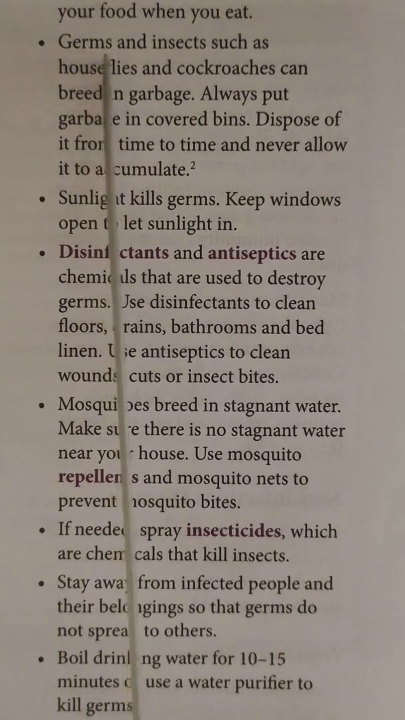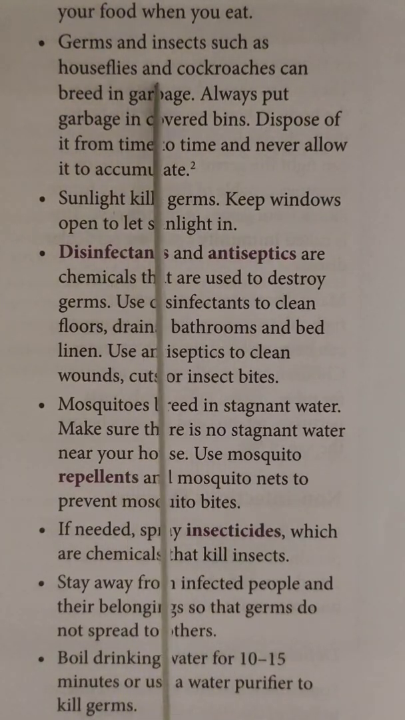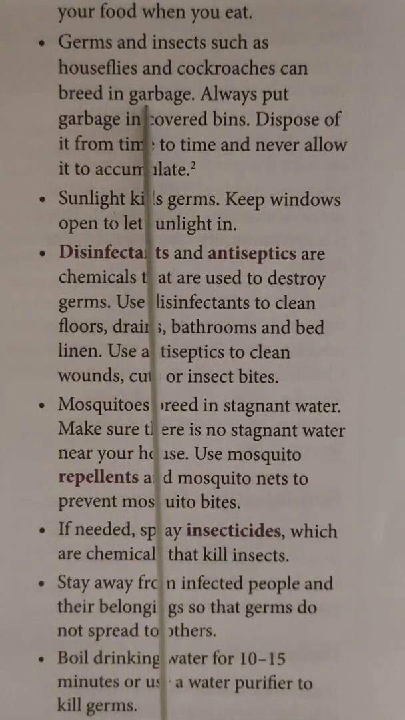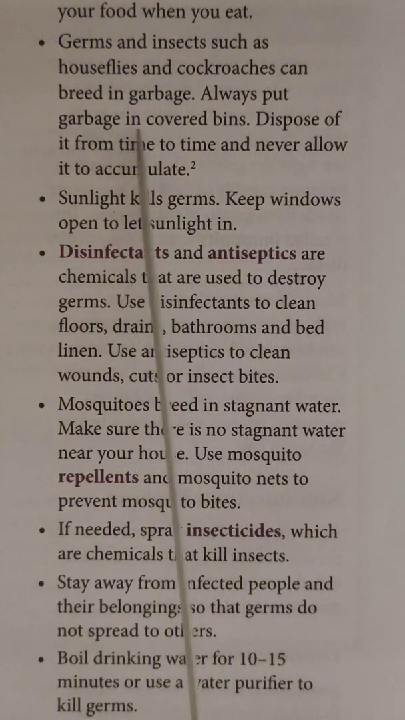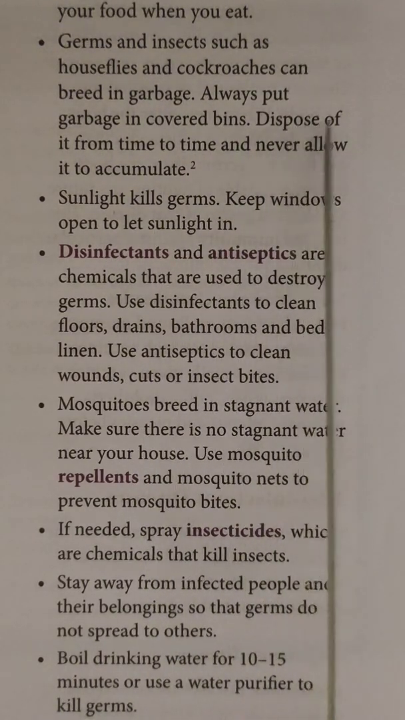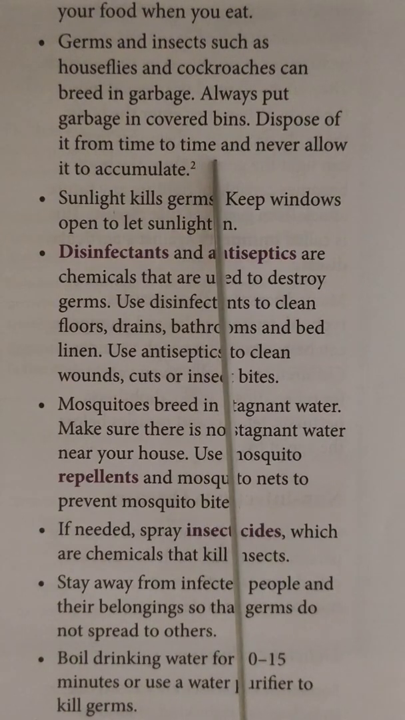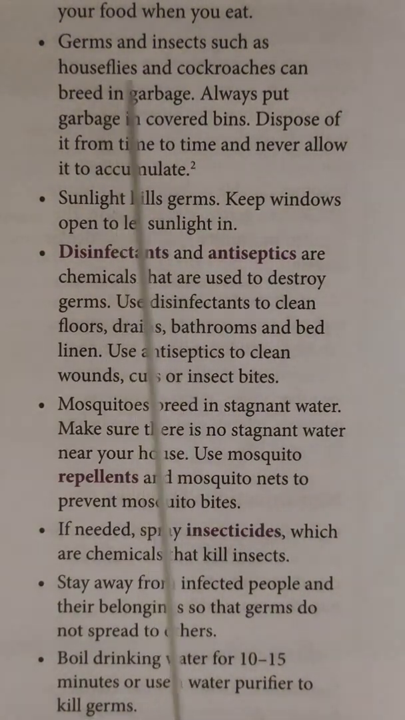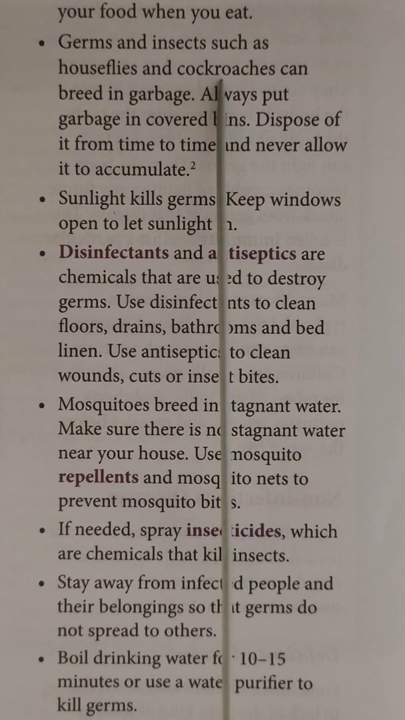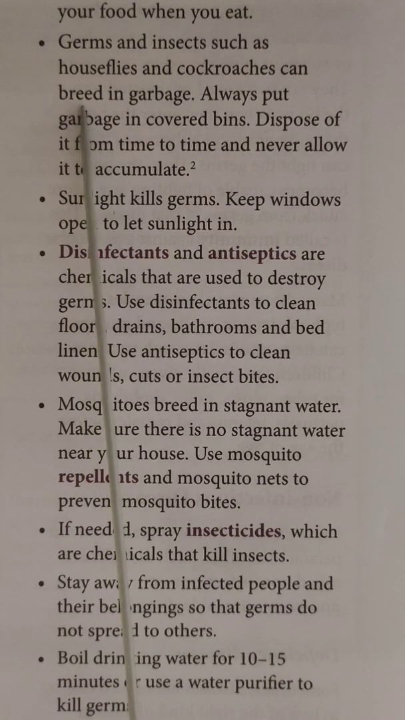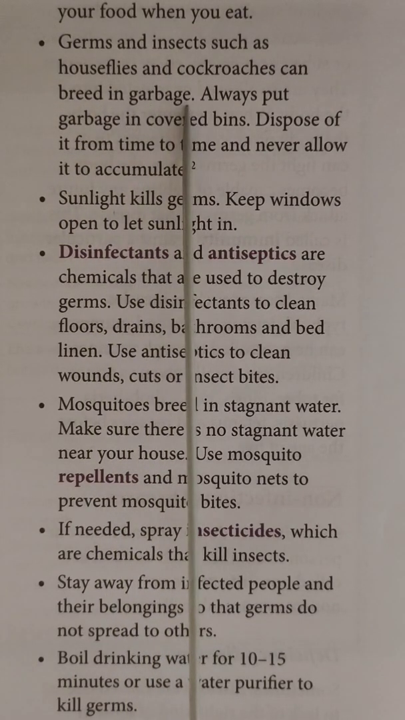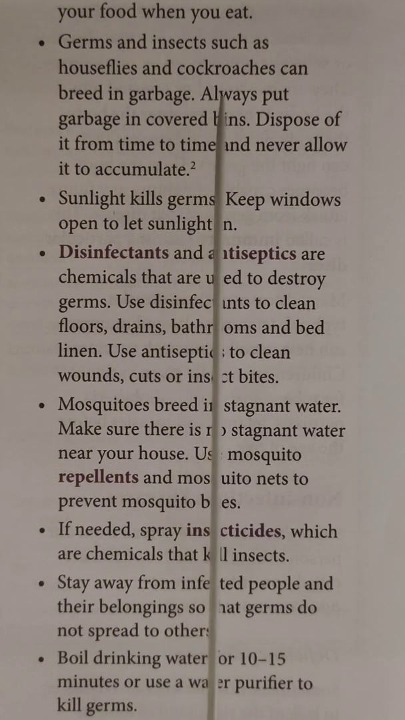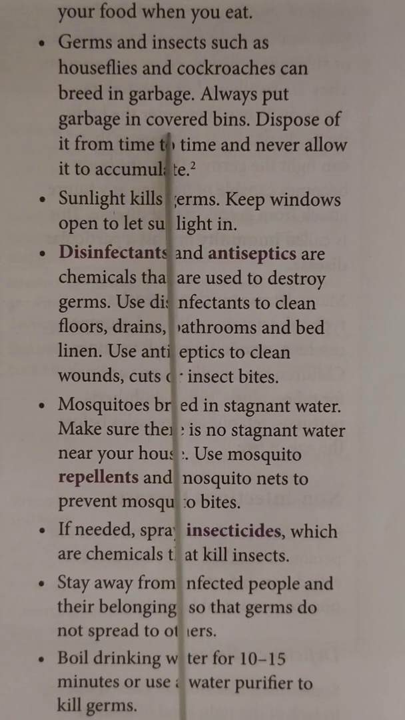Next method. Germs and insects such as houseflies and cockroaches can breed in garbage. Always put garbage in covered bins. Dispose of it from time to time and never allow it to accumulate. Do you know there are a few insects like houseflies and cockroaches that spread some infectious diseases through food and water, and usually they breed, they multiply their number in garbage, especially the dustbin. So whatever waste is present, we need to keep it in covered bins.